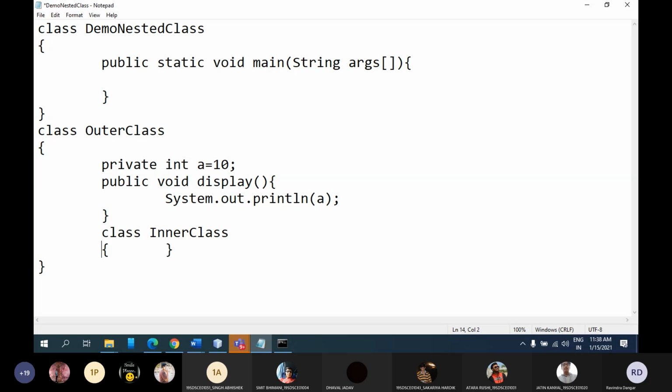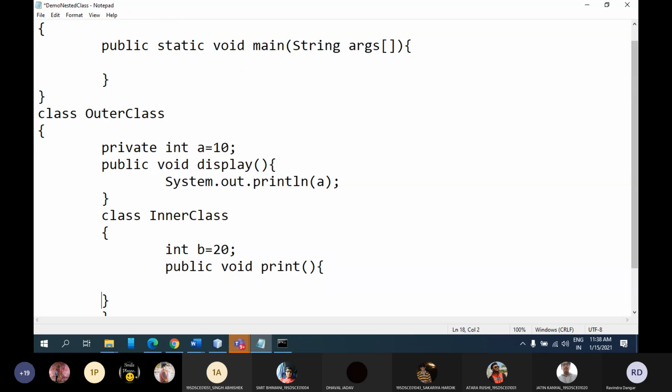In this class also I can define properties. Let me go with one integer variable, b. Let me go with one method, and let us print both the values.